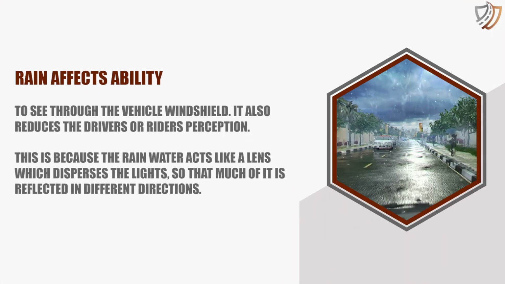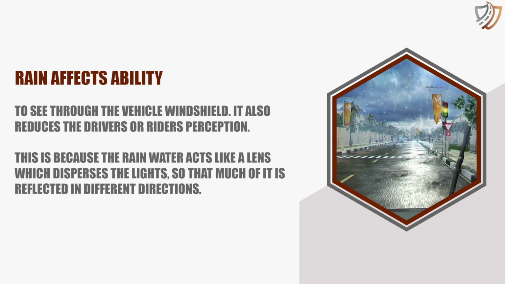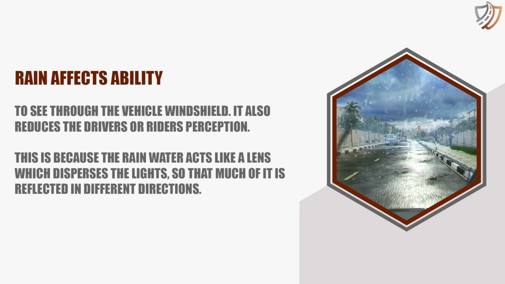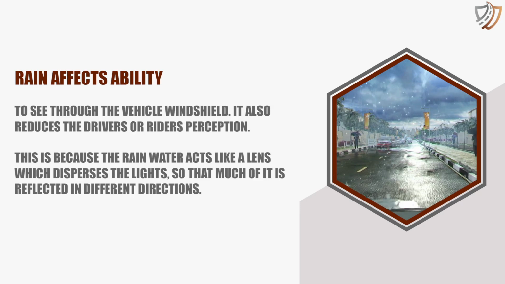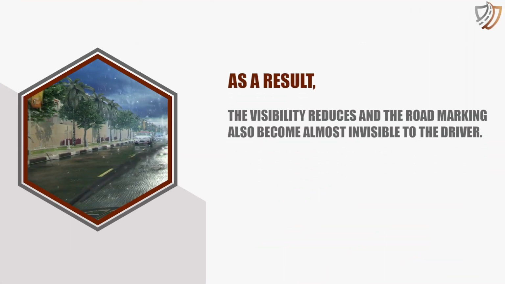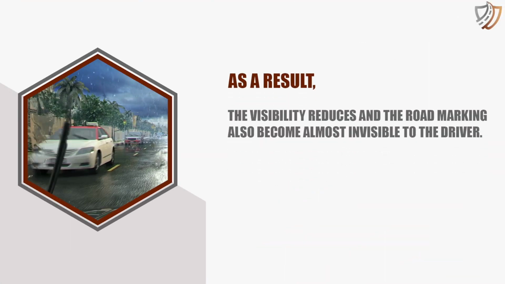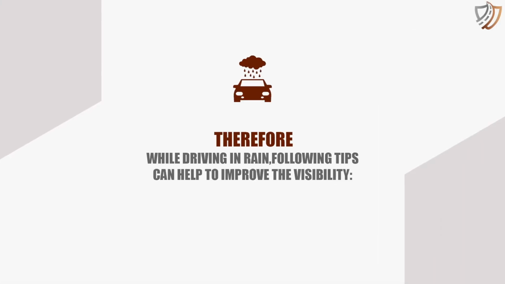Visibility. Rain affects the driver's ability to see through the vehicle windshield. It also reduces the driver's or rider's perception. This is because the rainwater acts like a lens which disperses the light so that much of it is reflected in different directions. As a result, the visibility reduces and the road marking also becomes almost invisible to the driver. Therefore, while driving in rain, following tips can help to improve the visibility.